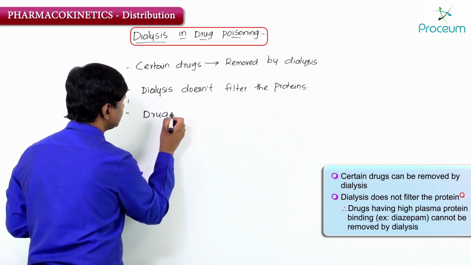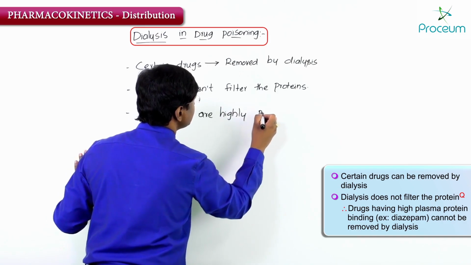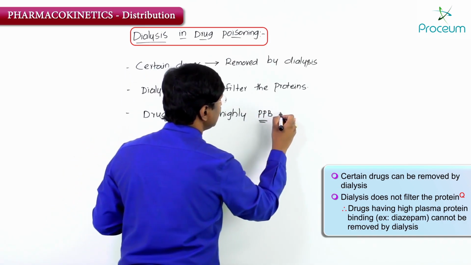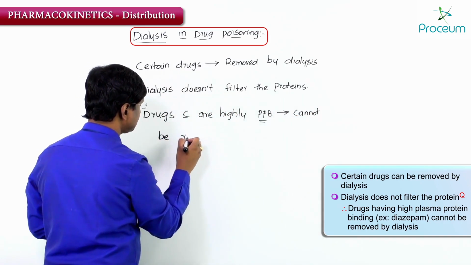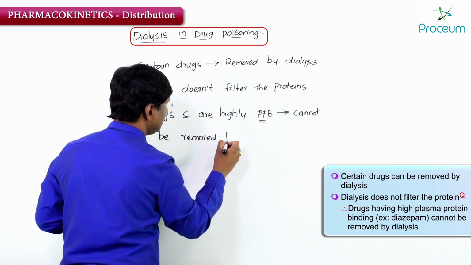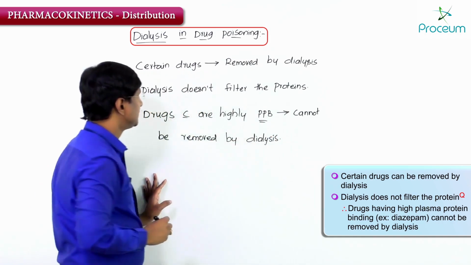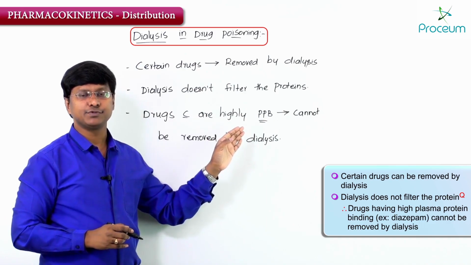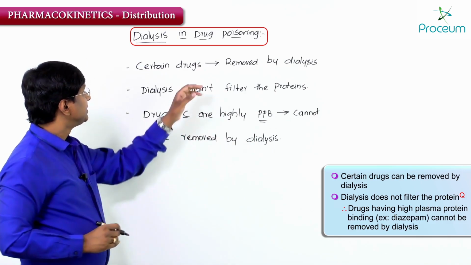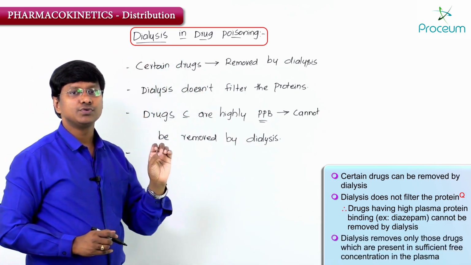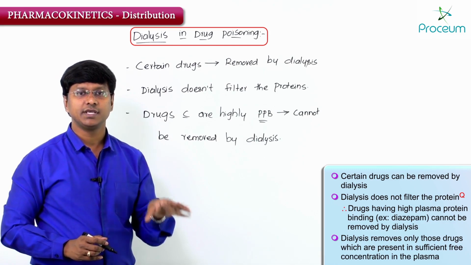So the drugs which are highly plasma protein bound cannot be removed by dialysis. I have given you examples of those drugs which have high plasma protein binding capacity. Now remember, dialysis removes only those drugs which are present in sufficient free concentration in the plasma.